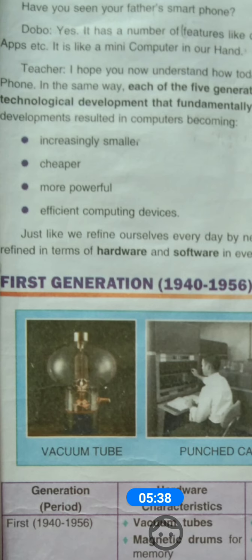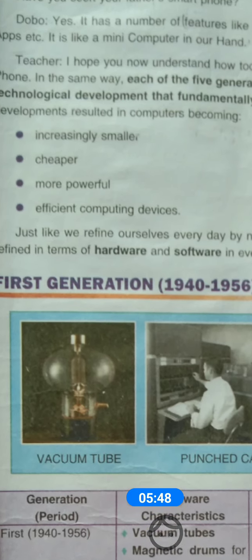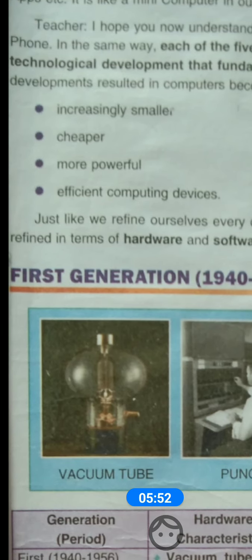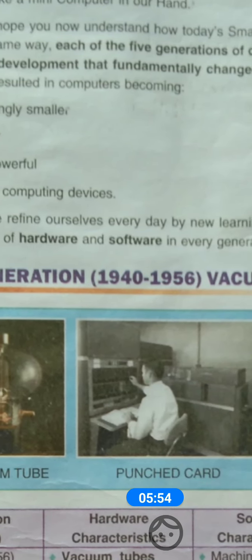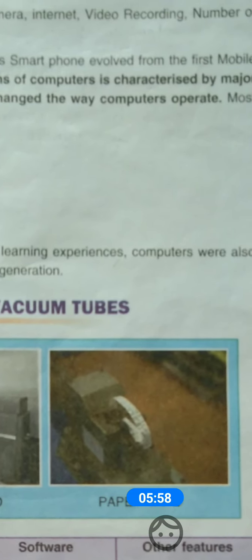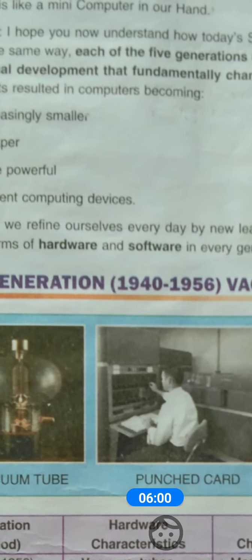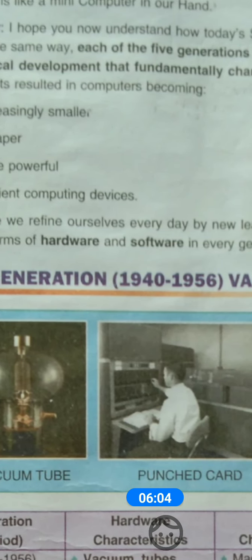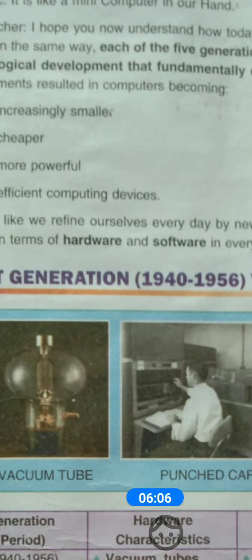Now the computers we are using are more powerful, cheaper, increasingly smaller, and more efficient devices. Just like we refine ourselves every day by new learning experience, computers were also refined in terms of hardware and software in every generation.